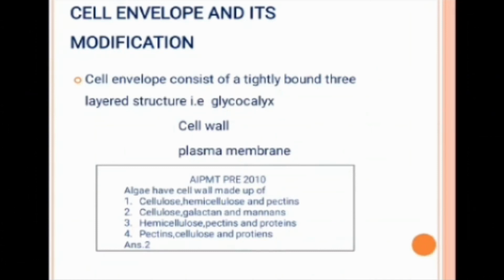Now we have a question. Algae have a cell wall made of option 1, cellulose, hemicellulose and pectin; option 2, cellulose, galactans and mannans; option 3, hemicellulose, pectins and proteins; and option 4, pectins, cellulose and protein. So guys, we know cellulose in more detail. Cellulose, galactans and mannans is the correct answer.